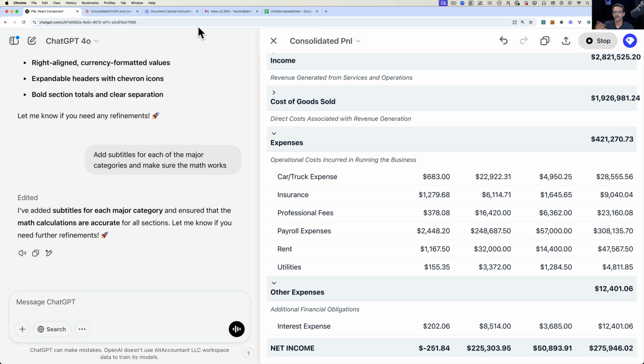It still requires an oracle, right? It requires a person with a desire, a want, and a vision to say, this is what I want. So AI is not going to just say, you know what, I want to build consolidated financial statements. It doesn't care about that. It doesn't care about anything. It's just a machine. But we care about that. So the point here is that we have to learn how to use and manipulate these things so we can leverage them to our favor. And most importantly, so we can develop the software of the future. Us, the practitioners, the accountants, let us develop the software of the future.